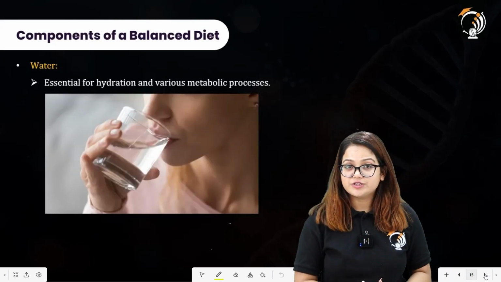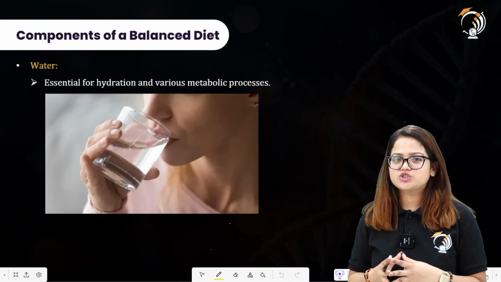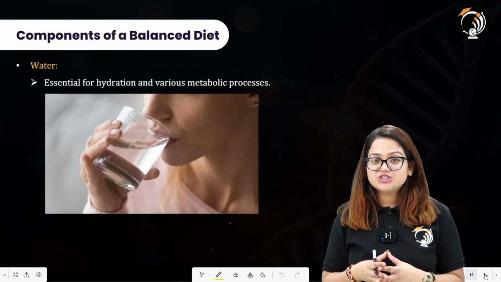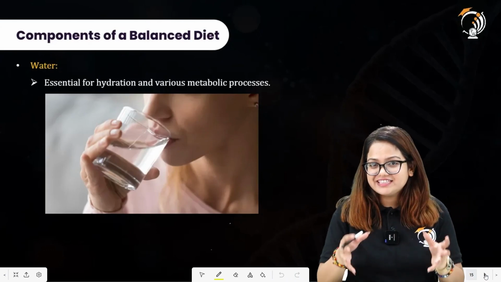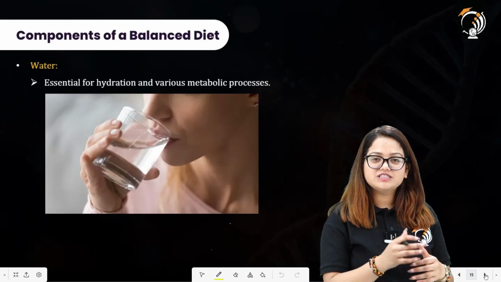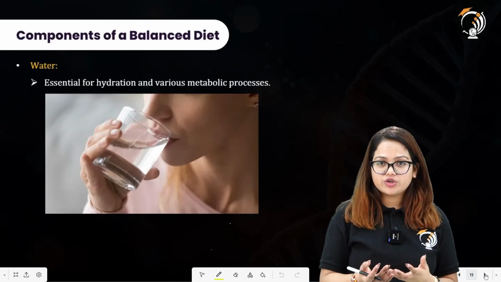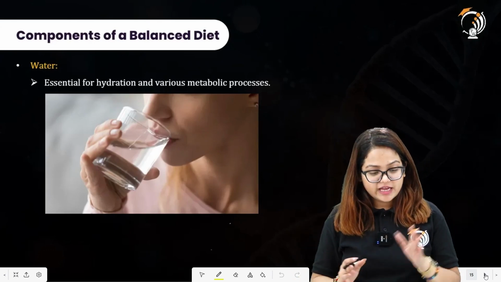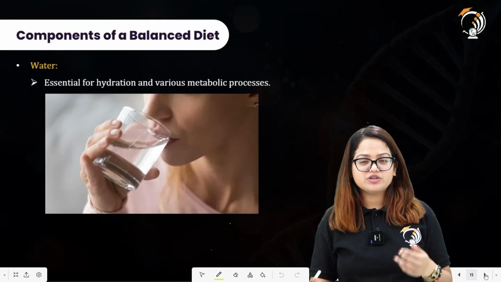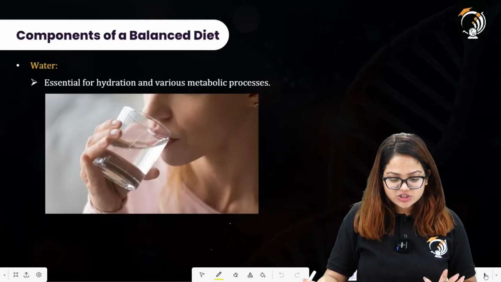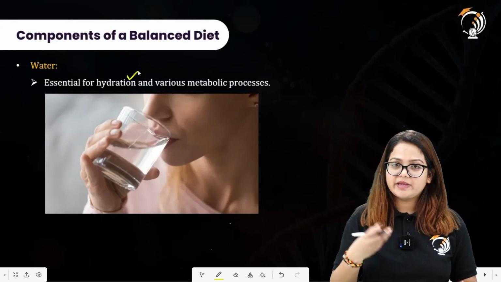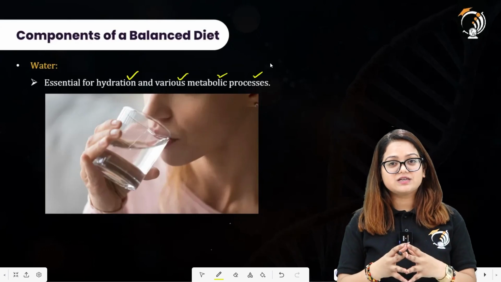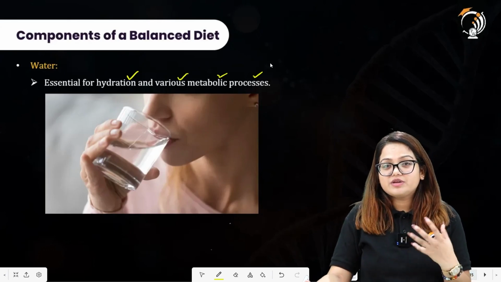Now, water is also essential, as we have already discussed in the one shot on biological molecules, in which we studied that water is essential for creating the cytoplasm of the cell, because the cytoplasm consists of more than 70% water. So if the cell is healthy, then the whole body is going to be healthy, and water is another most important component of a balanced diet. It is essential for hydration, for healthy cells, and for various metabolic processes, because water acts as a medium to carry out other chemical reactions as well.